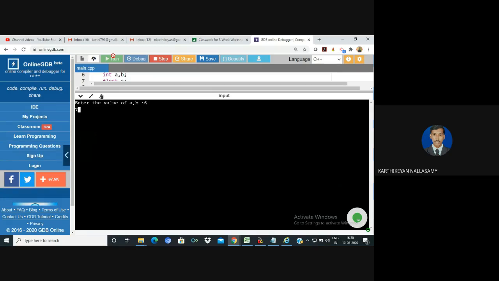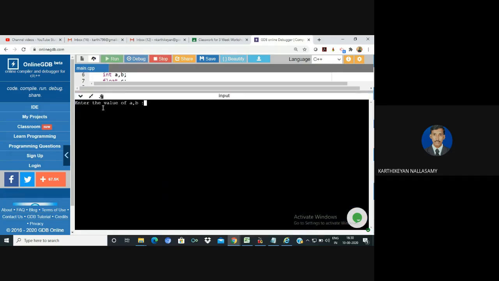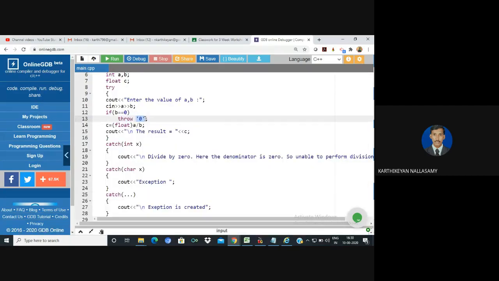There are no errors because no exception is created. Now I'm going to create that exception, so I'm going to give 0. Whenever an exception is created, it is thrown in the form of this data type. The compiler itself determines the thrown data type, so it is a character, and it checks whether it is a character or not. If it is not a character, this catch block won't execute and it goes for the next matching process. Since it is a character data type, it will match and execute.